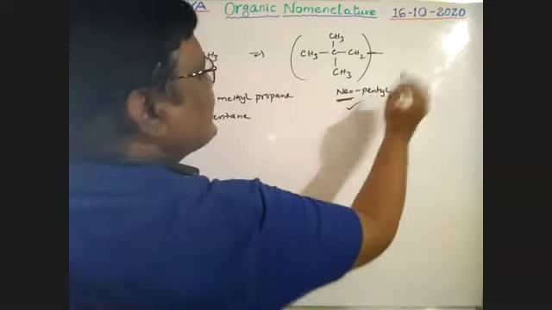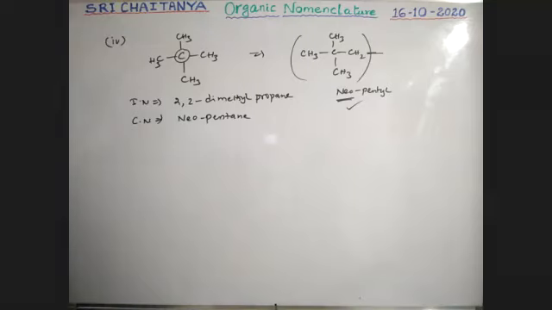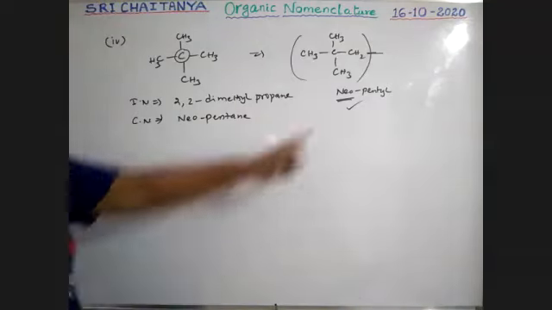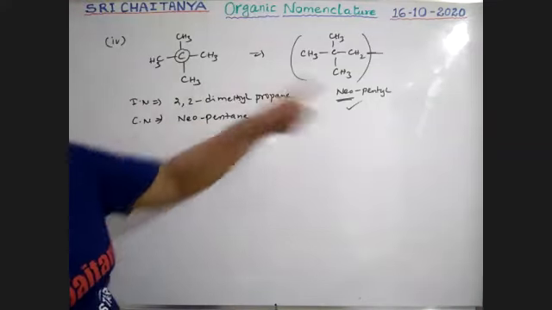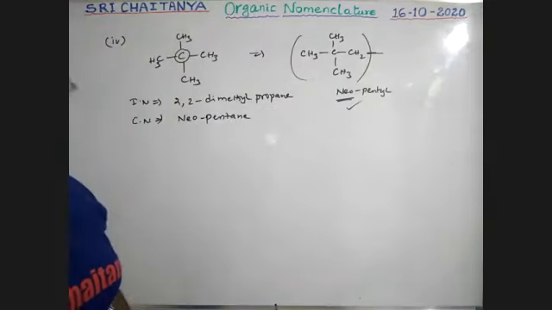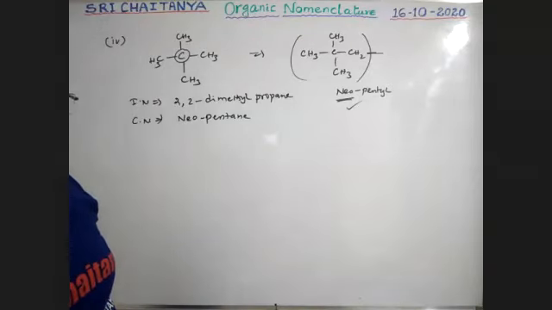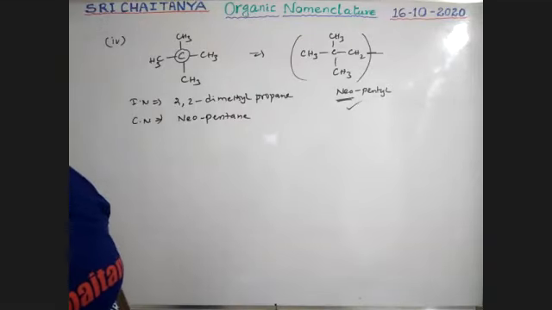This neo word is accepted in IUPAC nomenclature as a substituent. As a substituent it is accepted, but not as a name. As a name it is not accepted, but as a substituent it is accepted. Okay, that is neopentyl.